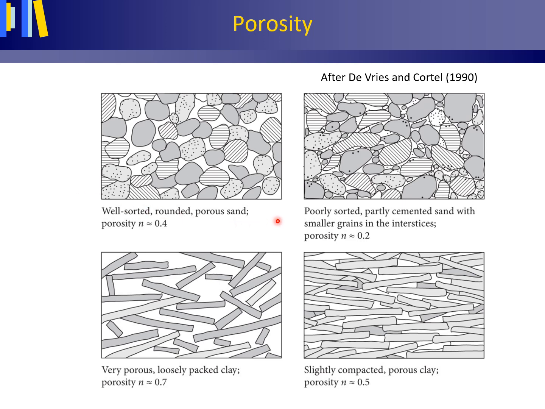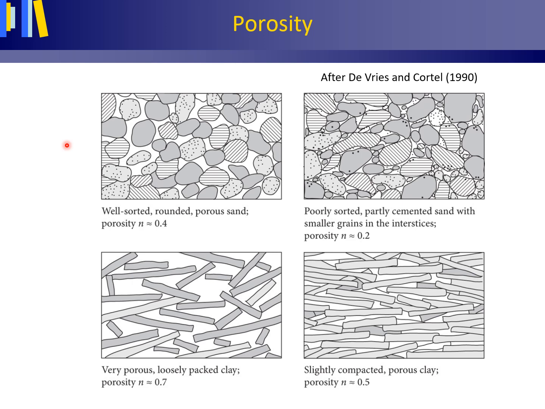For a poorly sorted, partly cemented sand with smaller grains in the interstices, the porosity N is in the order of 0.2. For clay, for very porous, loosely packed clay, porosity N is in the order of 0.7, and for slightly compacted porous clay, the porosity N is in the order of 0.5.